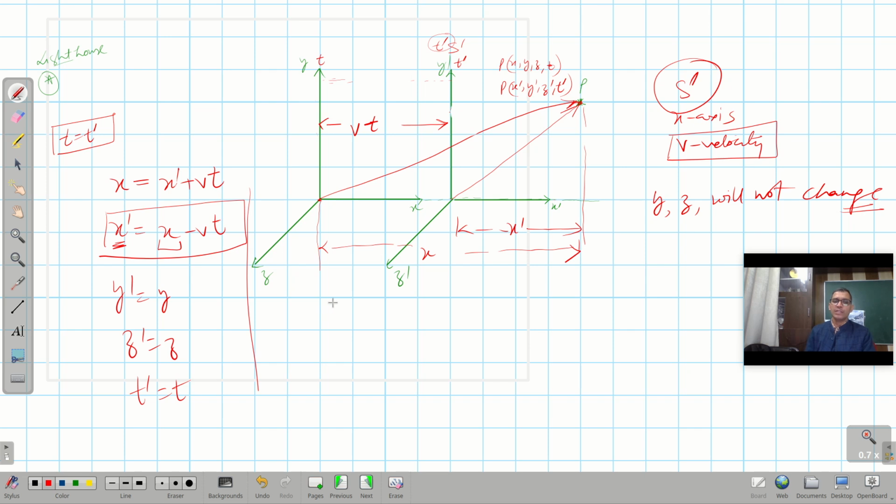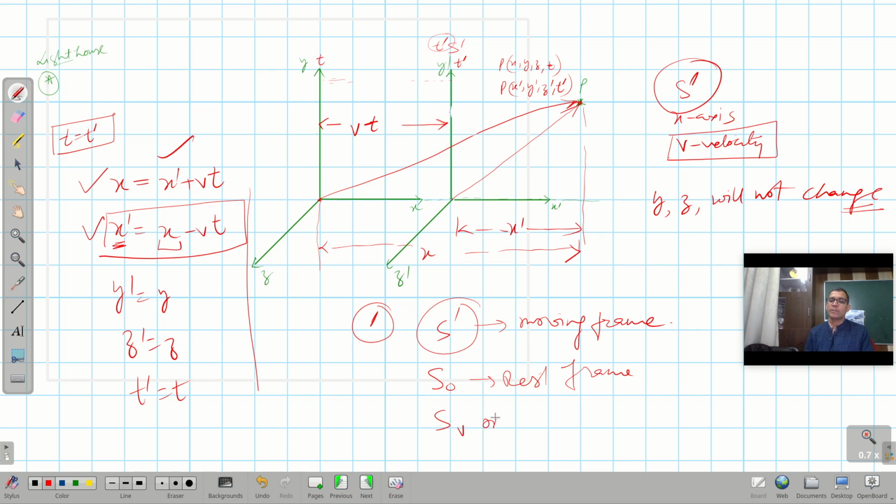And I can do the reverse also. Oh, not minus v, but it is a plus, sorry. So I can write it either this way or this way. S prime means it is a moving frame. That is what we have to remember. Or you can write S naught for the rest frame, or you can call it S, and S prime for the moving frame. Whatever you want to do.